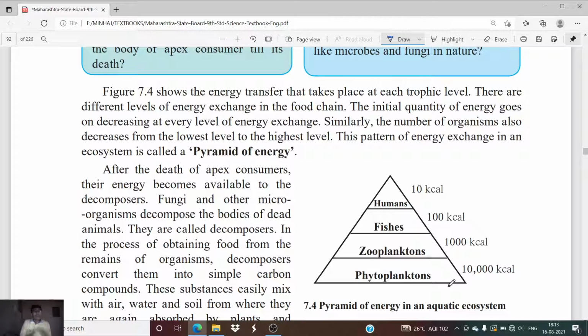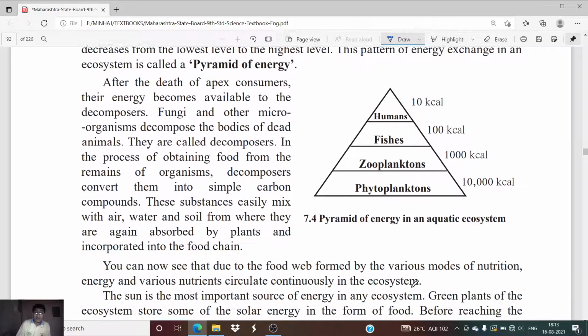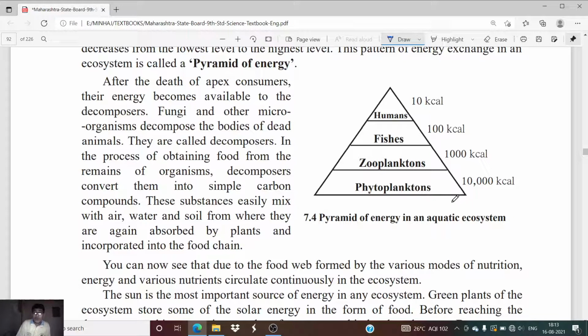We can represent the energy levels of those ecosystems in the form of a pyramid. Here the pyramid of energy is given for an aquatic ecosystem.